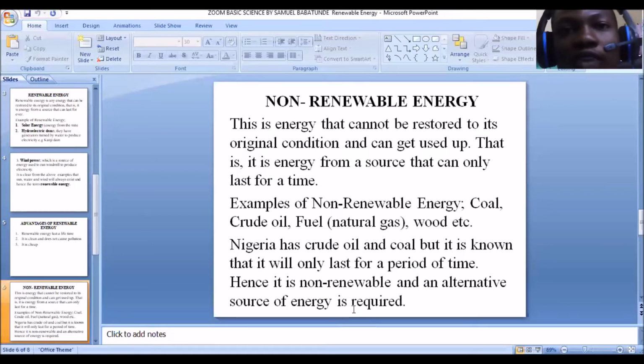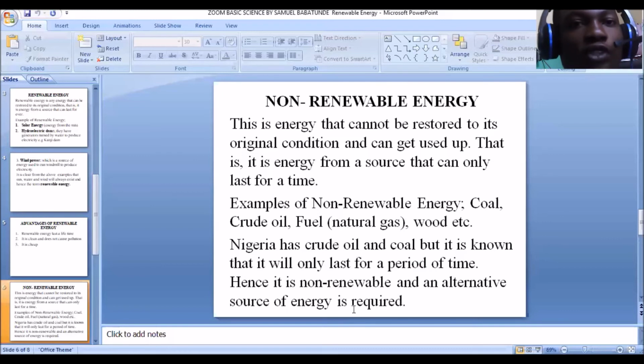So for non-renewable energy, because they are not dependable, they can get used up anytime. You can't depend on non-renewable energy. The source can only last for a period of time. So you have to start looking for an alternative source of energy, unlike the renewable energy that lasts you for your lifetime.